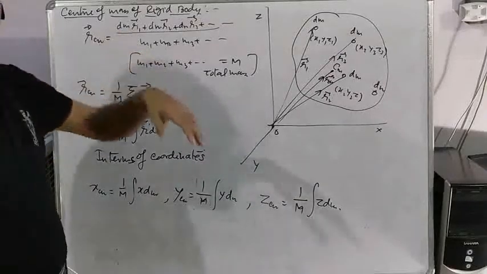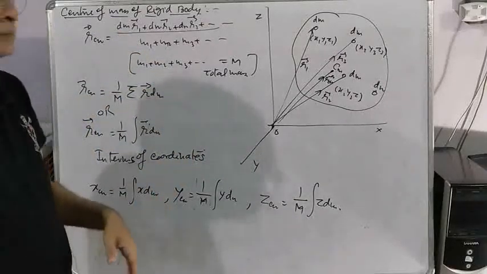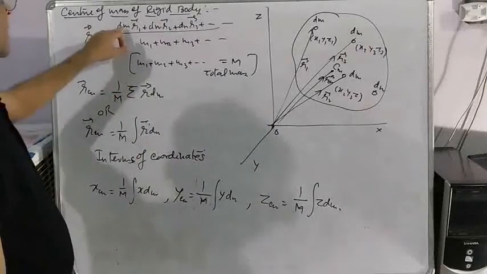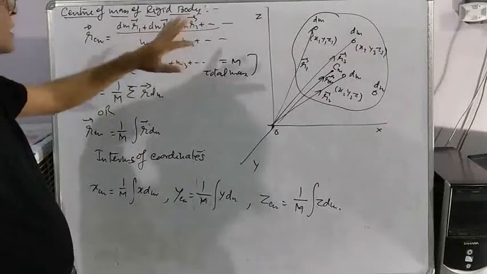We have just derived a formula: RCM is equal to (m1 r1 plus m2 r2 plus m3 r3 and so on) upon the sum of masses.